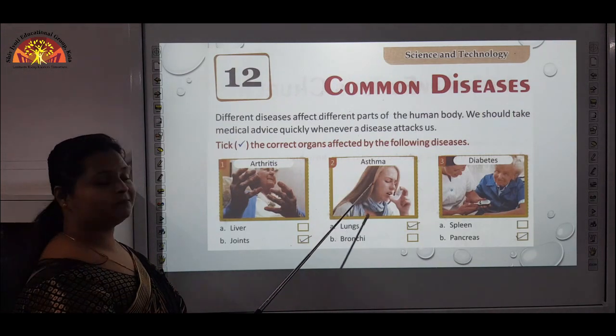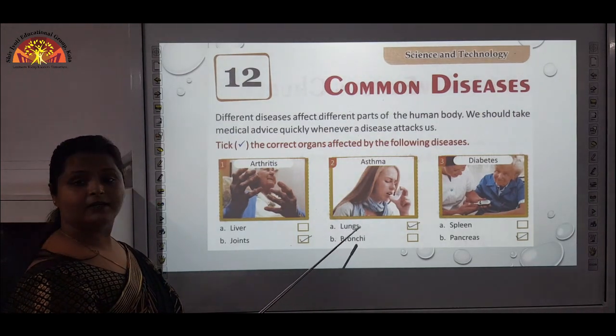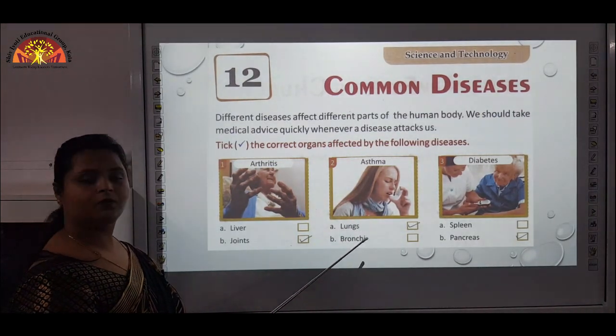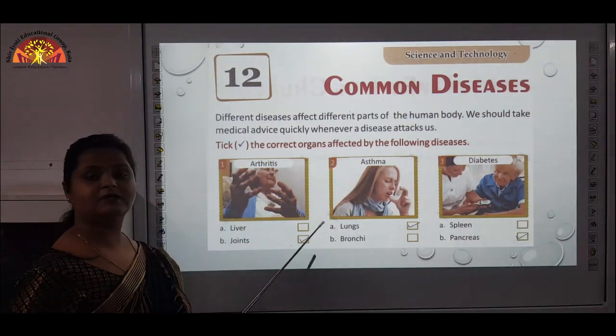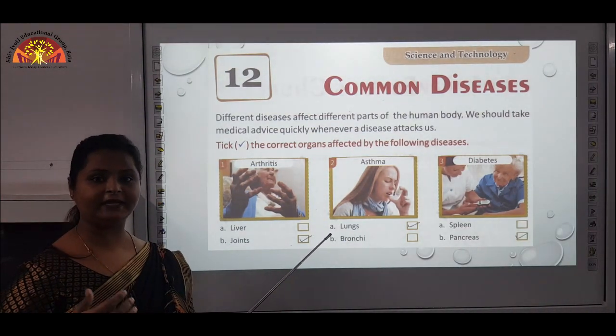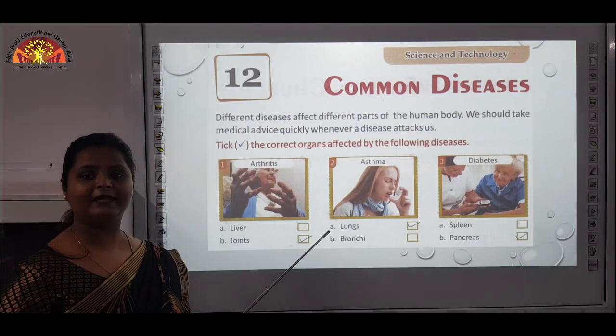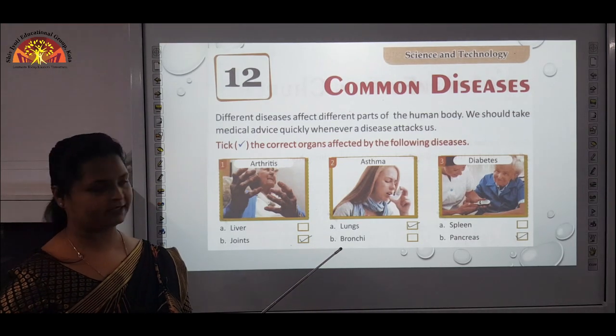Asthma. Asthma is caused in the lungs. Where does it happen? Lungs. What happens? The person is not getting enough oxygen, so he faces difficulty in breathing.